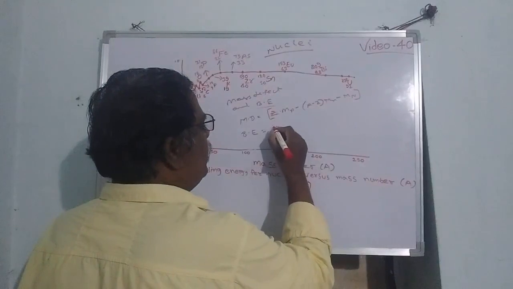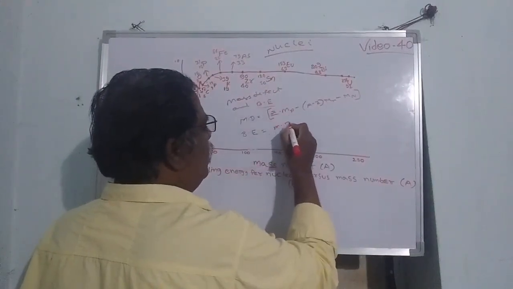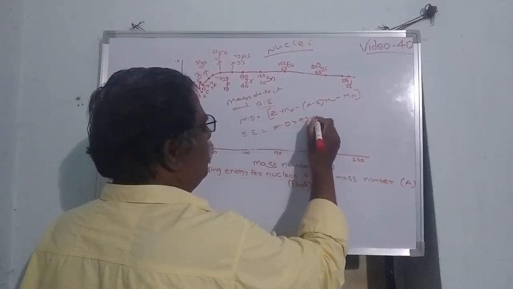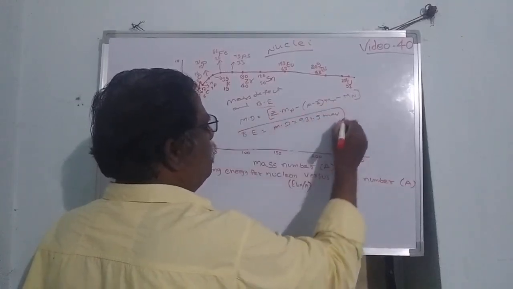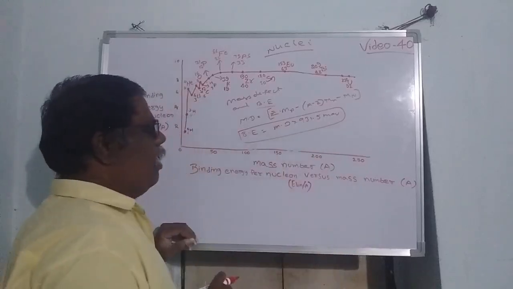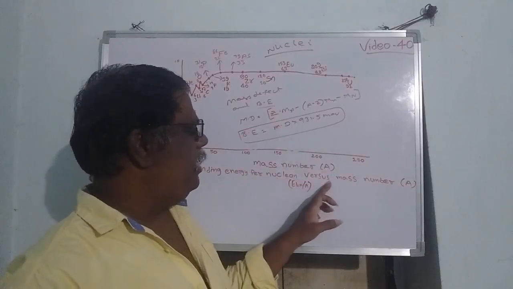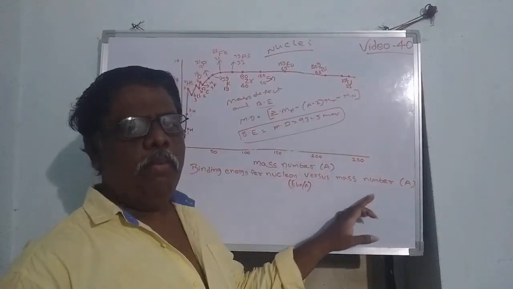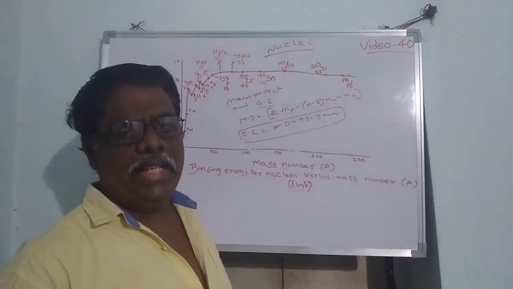Formula for binding energy: it is nothing but mass defect into 931.5 MeV. This is the formula for binding energy. Now, how does binding energy per nucleon vary versus mass number? How will binding energy per nucleon vary with increasing mass number?